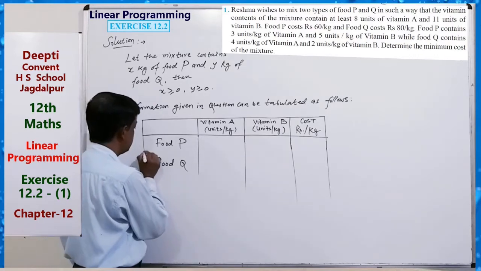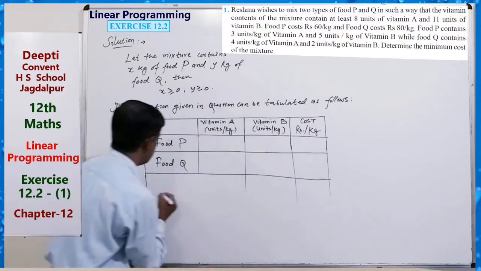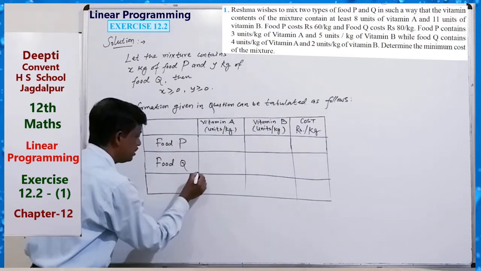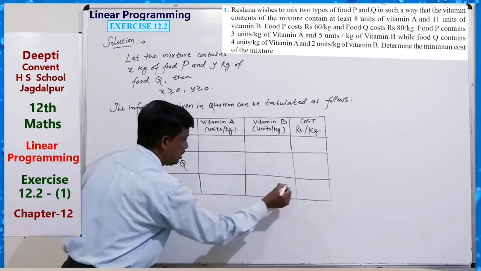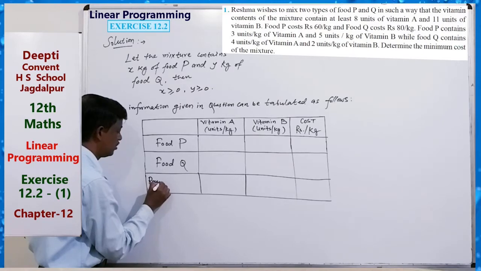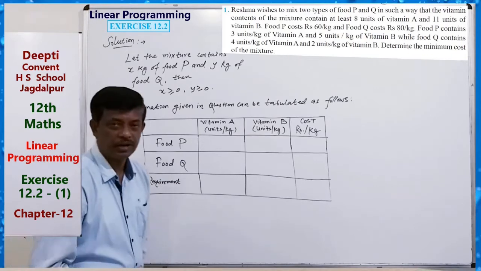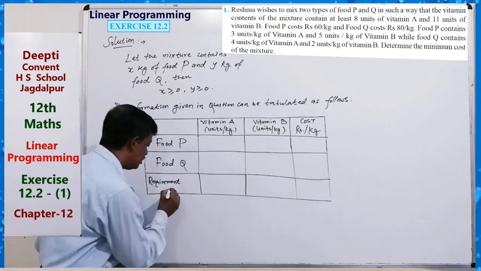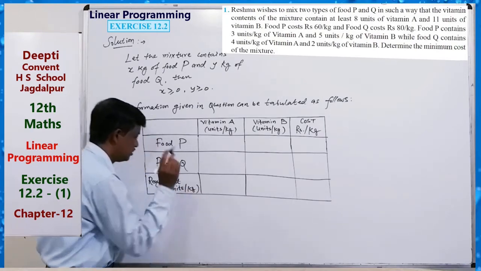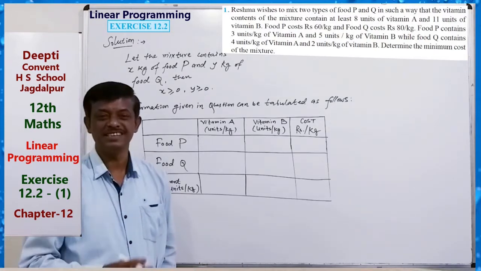This is food P. This is food Q. And also one thing is given, the requirement. At least requirement is also given there. So you can make the table just like this. Requirement, at least or at most, also in units per kg. From the table you can write the constraints very easily.